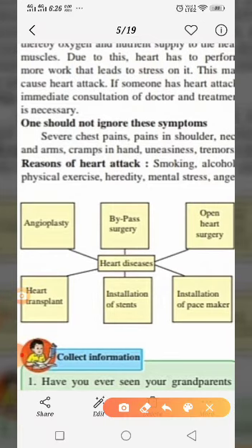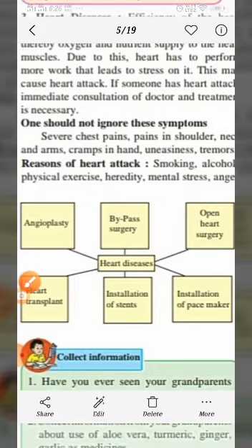See, firstly angioplasty, then bypass surgery, open heart surgery, installation of pacemaker, installation of stents, and heart transplant. These are some things we can do with heart disease patients. Okay.